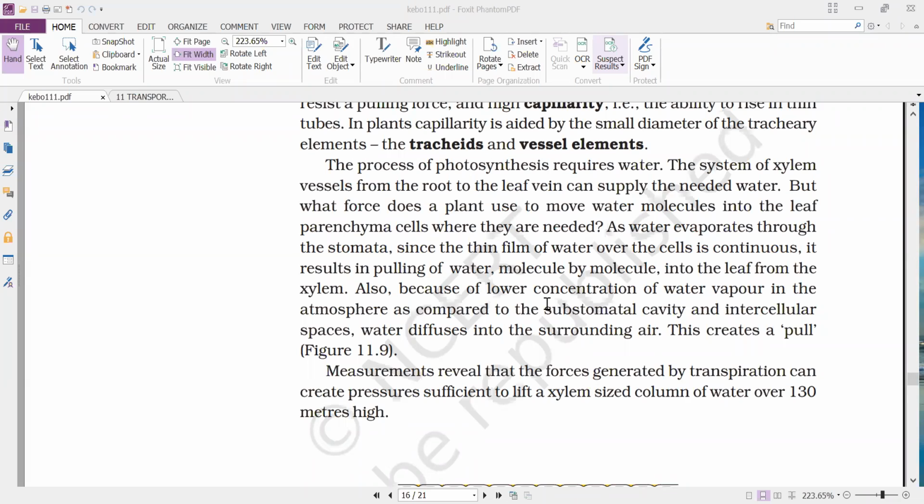And whatever water is lost by the air cavity is obtained from the parenchymal cells that are present adjacent to this air cavity. That means the parenchymal cells will lose moisture to the cavity,